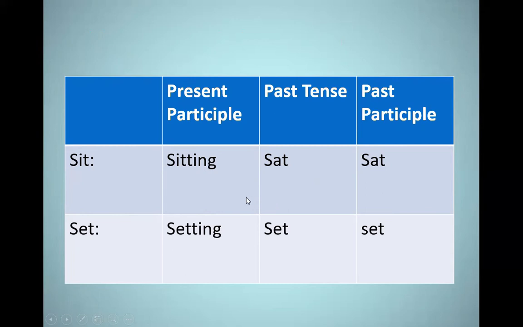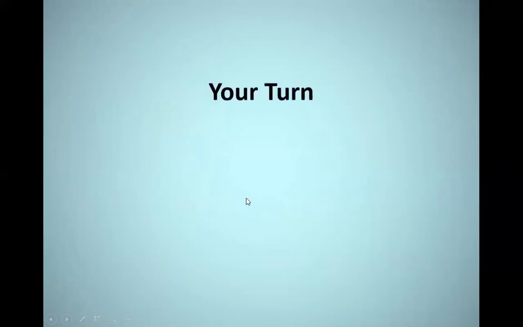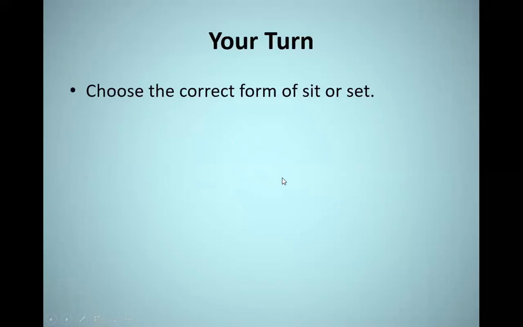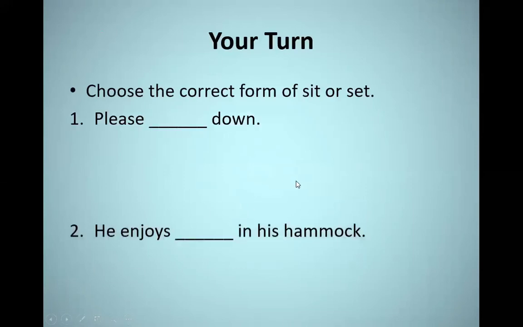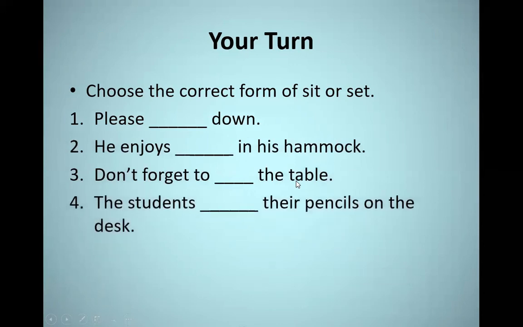Let's move on. It's now your turn to identify the correct form of sit or set in these four sentences. The first sentence, please down. Here actually there is no object after the verb which is sit. So it's going to be please sit down.